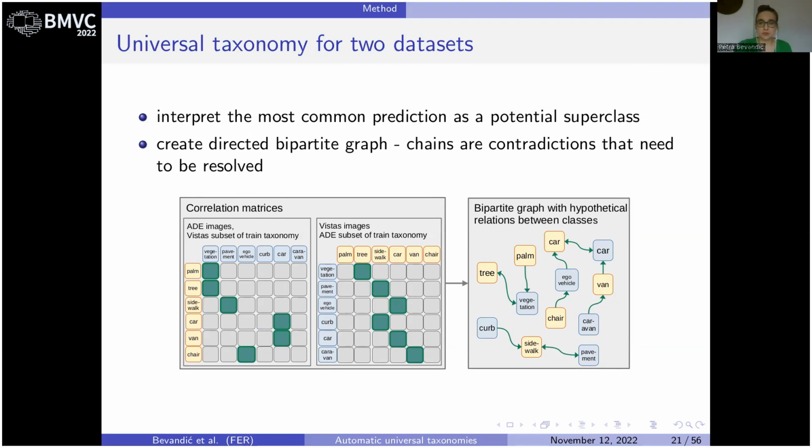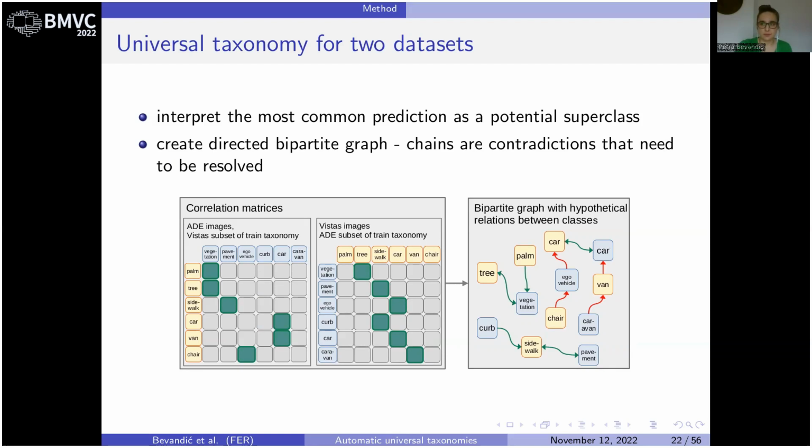We can further introduce an interpretation to the most common prediction and hypothesize that the ground truth class is a potential subset of its most common prediction. This turns our relations graph into a directed bipartite graph. What happens now is that we may have contradictions. More specifically, a chain suggests a subset-superset relation between classes from the same dataset, which would not be possible and will need to be resolved.